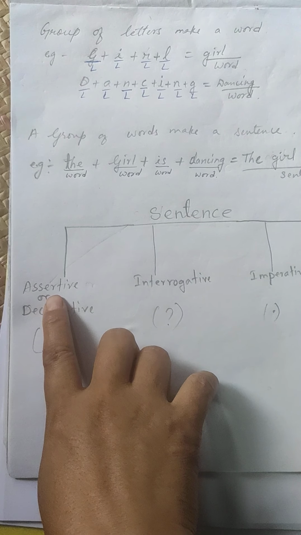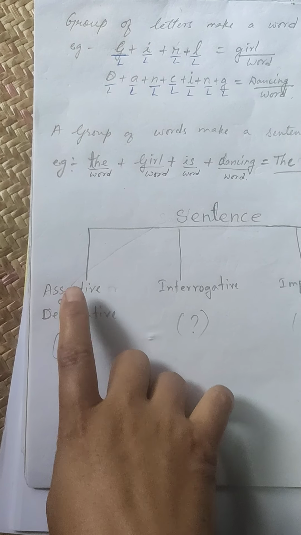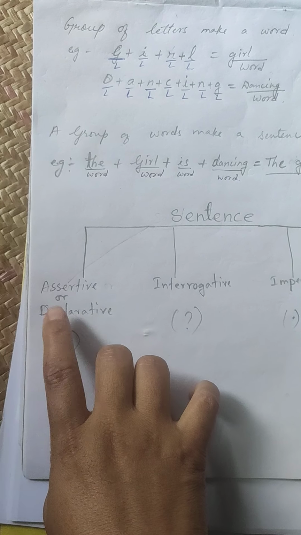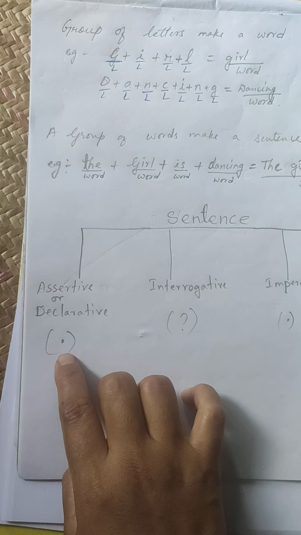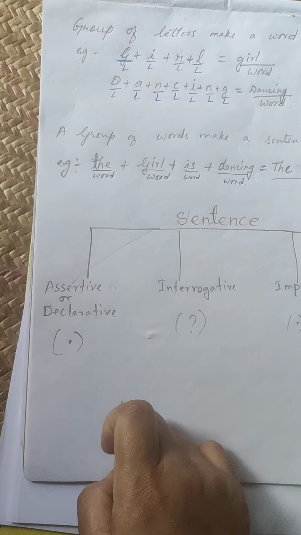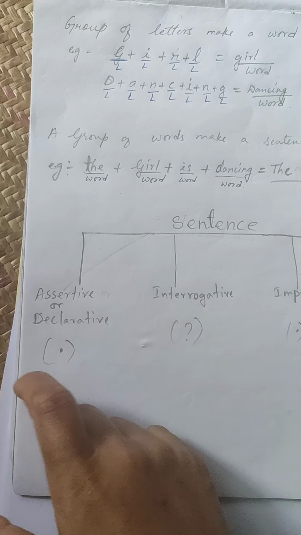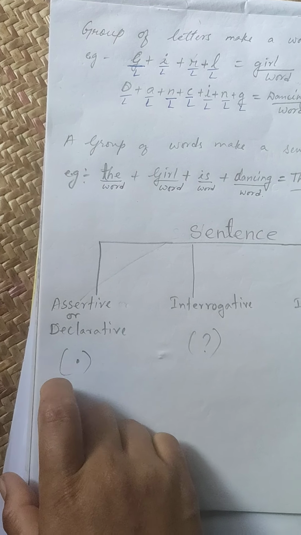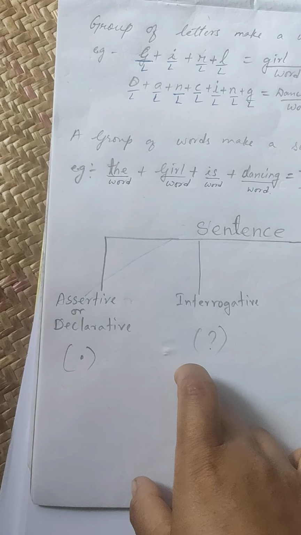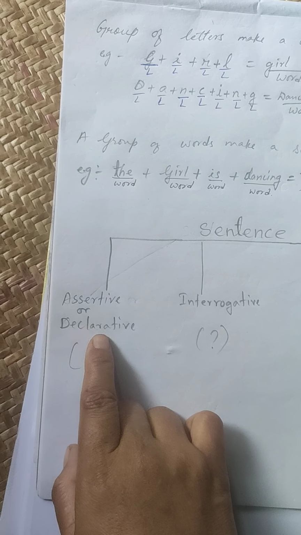Okay. First one is assertive or declarative. Now, assertive or declarative begins with a capital letter and ends with a full stop, and this kind of sentence states something or declares something, or it may speak about a fact. So these are assertive sentences. Any sentence that states or declares something is an assertive sentence or declarative sentence.